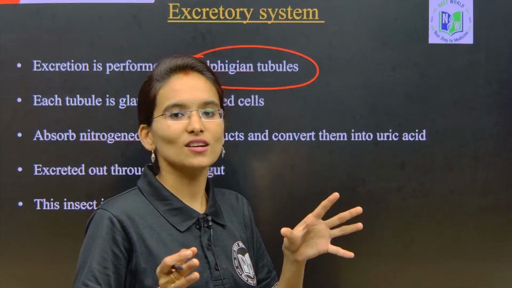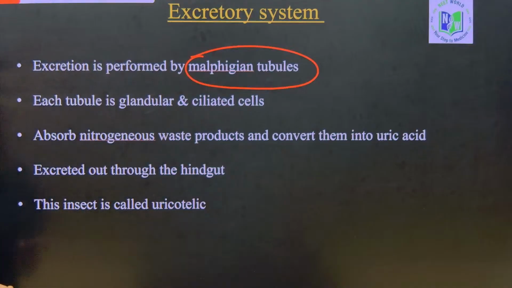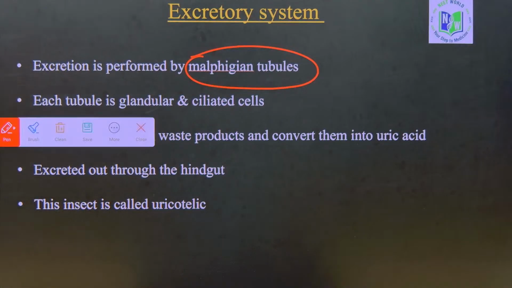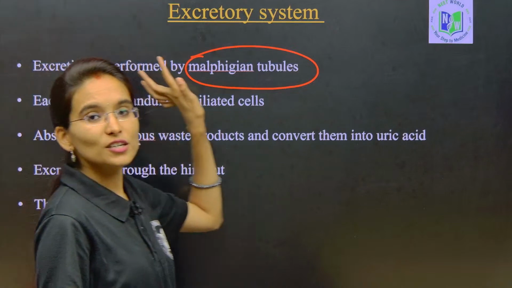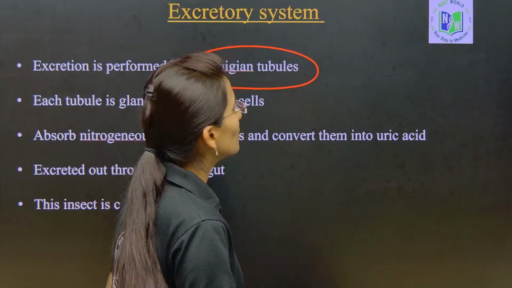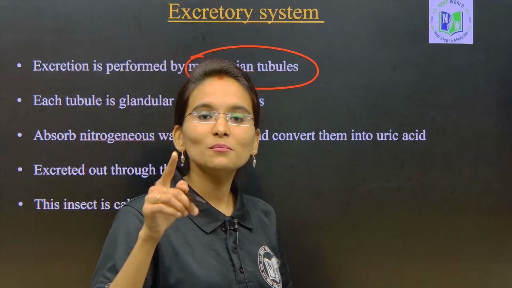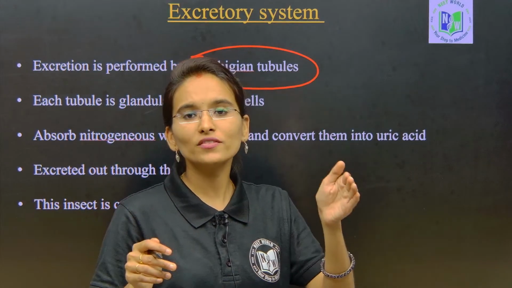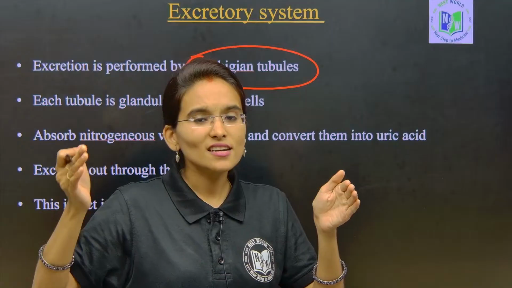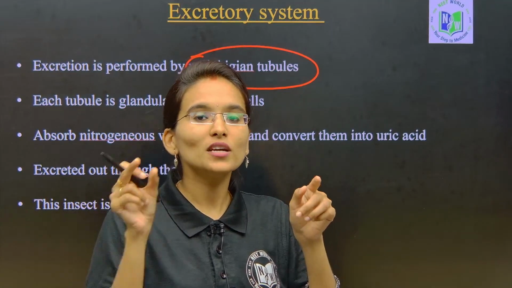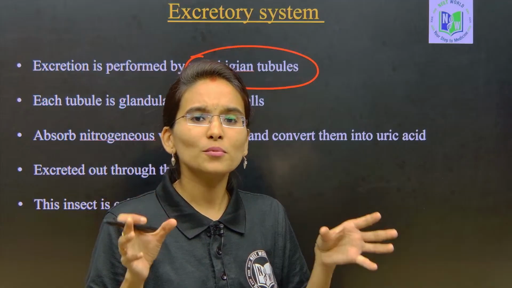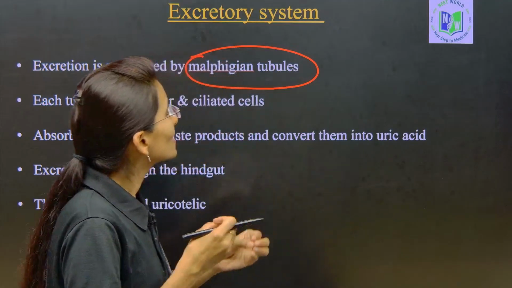Students, just quickly answer me, in between which regions can we find the Malpighian tubules? In between the midgut and the hindgut, at the end of the midgut and the starting point of the hindgut, we can find fine thread-like projections.